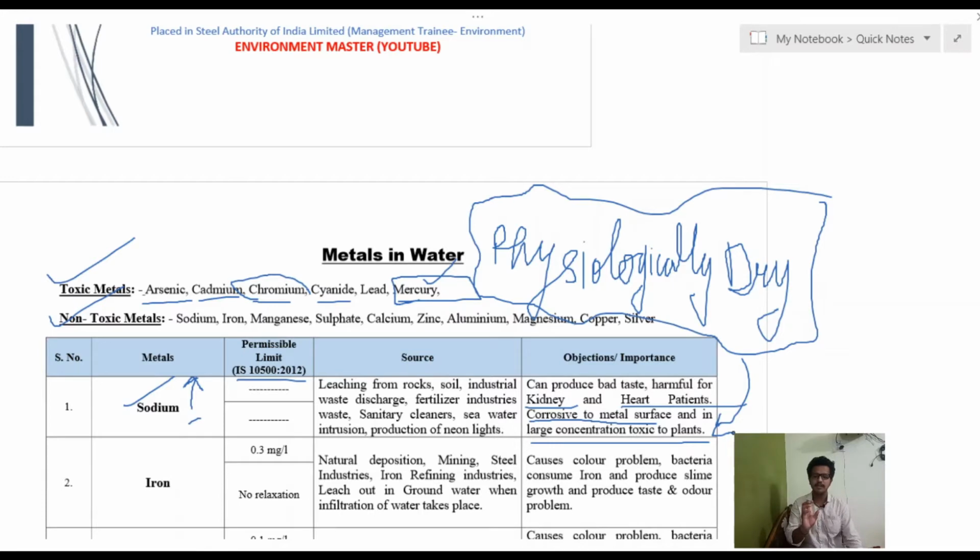If there is a higher concentration of salt in the water, then the water that is physically present for the plants, which should be used for their growth, will not be available for their growth. This is due to the osmosis phenomenon, the reverse osmosis phenomenon that we are familiar with. That condition, where water is available but cannot be used by the plants for growth, is called the physiologically dry condition.